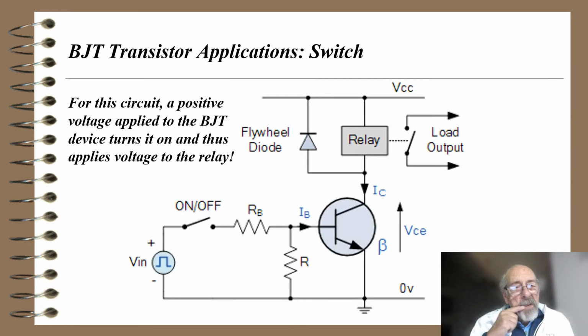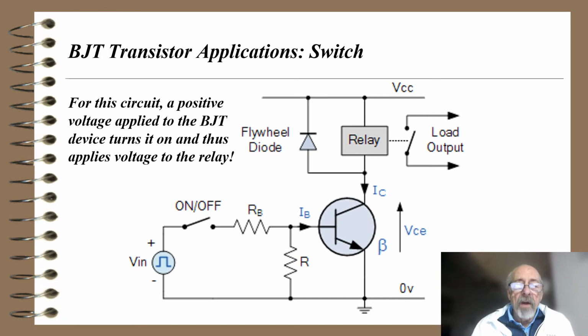And the other thing we can use the bipolar junction transistor for, or the FET, is as a switch. So this schematic here shows this transistor. It's an NPN, arrow not pointing in, as we talked about before. In the circuit there's a relay, and a flywheel diode, or flyback diode, across the relay. For this circuit, a positive voltage applied to the bipolar junction transistor turns it on and thus applies voltage to the relay. So again, we throw that switch to the on position.